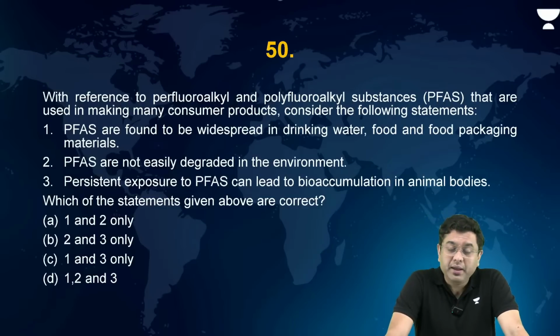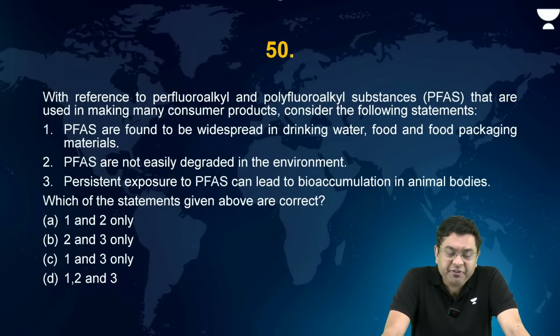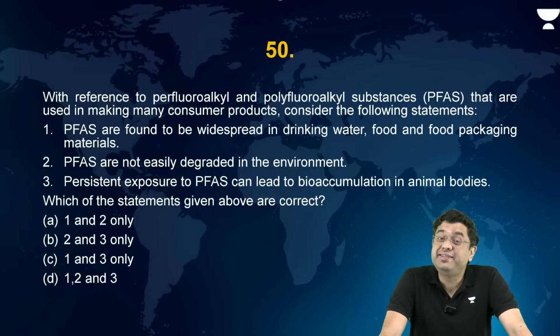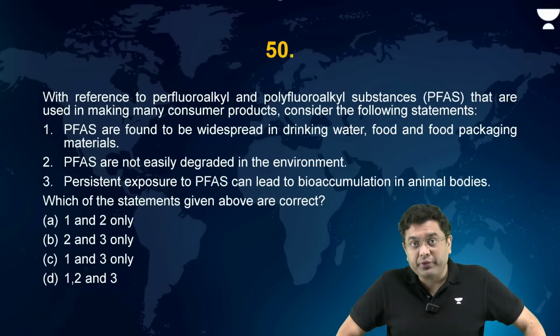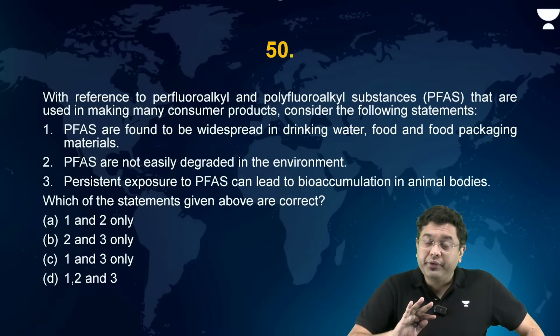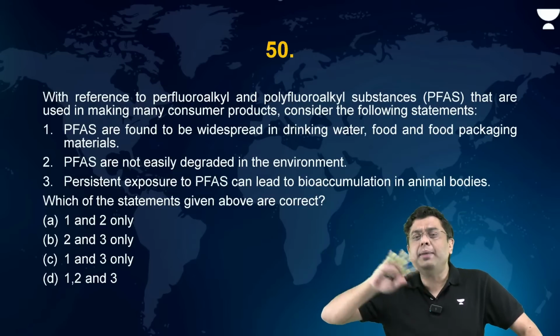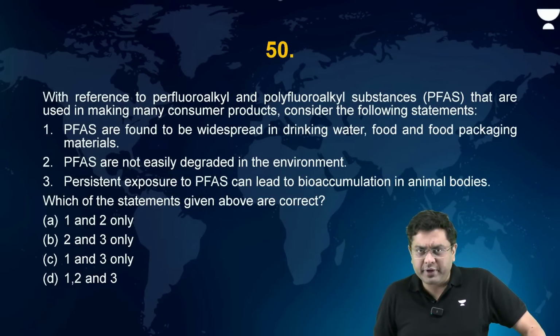Now, this was again in the news throughout the year. With reference to perfluoroalkyl and polyfluoroalkyl substances, PFAS, that are used in making many consumer products, consider the following statements. These are long-lasting pollutants, right? You have the short-lived pollutants and you have the long-lived pollutants. These stay in the atmosphere and the ecosystem for a very long period of time.